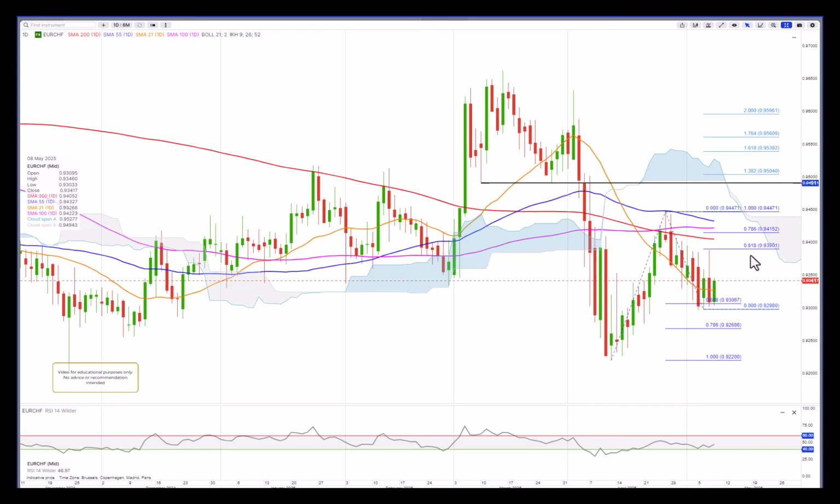Really some volatility there. If it takes out the spike up from yesterday at 93.90, well, then we could see a push up towards 94.5. But then we have all the moving averages kind of putting a lid on it, and we can see that they add to the upside resistance.